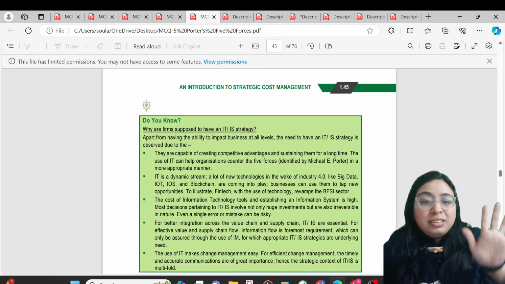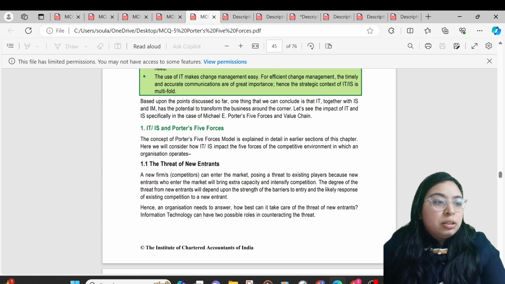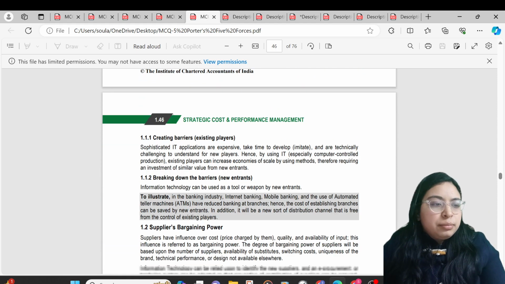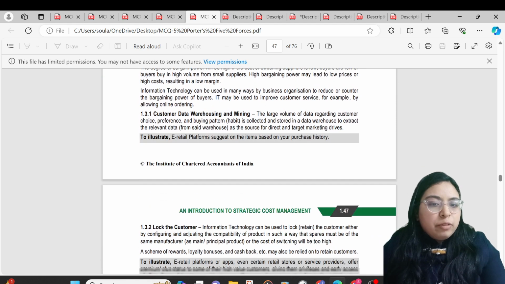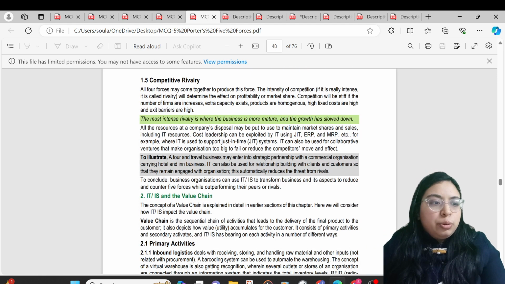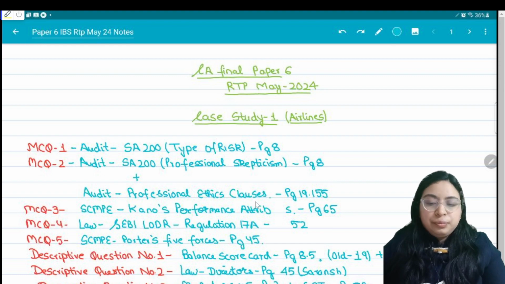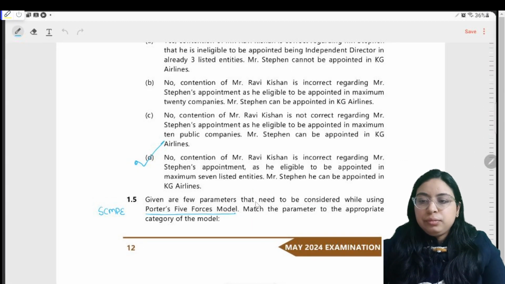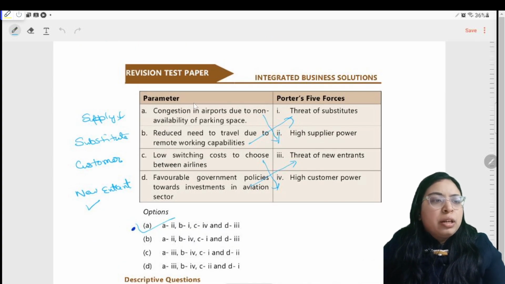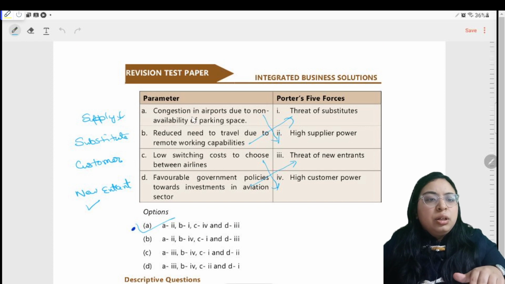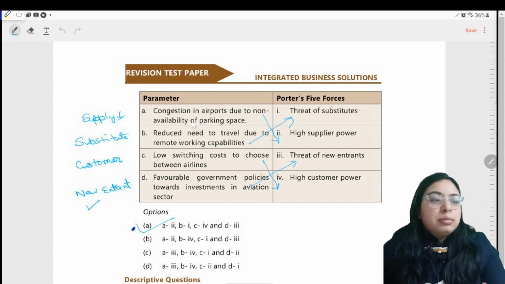So Porter 5 forces, as the name states, so there must be 5 forces. You have to apply your common sense at least. So there are the threat of new entrants, suppliers' bargaining power, buyers' bargaining power, threat of substitutes, and competitive rivalry. Let's try to solve the case study. Congestion in airports due to non-availability of parking space means supplier is less, so there is a high supplier power. Means supplier will be able to regulate their prices.